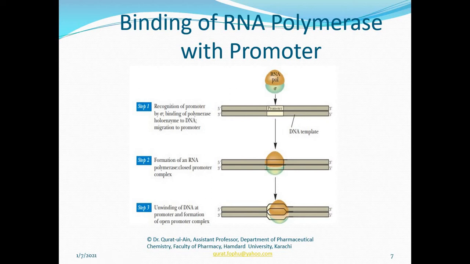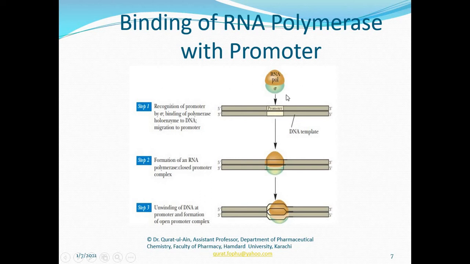So what is the promoter region on the DNA? The promoter region is the place where consensus sequences are present, and in prokaryotes these sequences are called the Pribnow box. These are a few nucleotides of thymine and adenine, meaning three thymine or three adenine, repeated many times within this particular region of DNA that we call the promoter. So this promoter is the region of the DNA from where transcription starts.